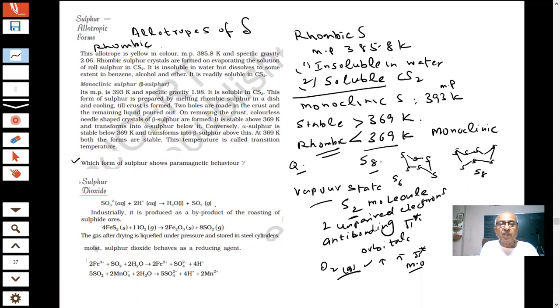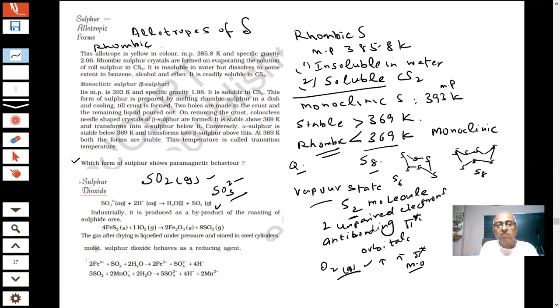Now the oxide of sulfur. I am talking of sulfur dioxide. One or two questions are given. Usually not much is expected, but God knows anything can be. When we add acid to sulfite ions, SO3 2 minus, H2SO3, it will give sulfur dioxide.